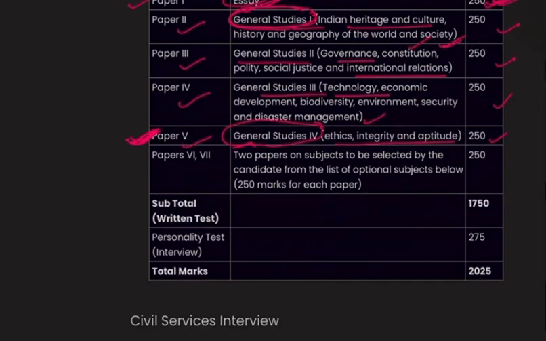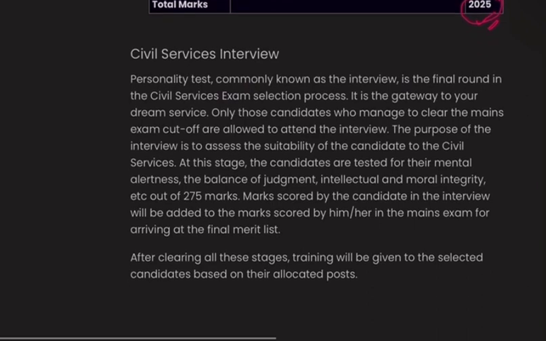After calculating the total marks, the subtotal for the written test is 1750, and the PT, that is the personality test, which is called the interview, consists of 275. The total marks is 2025, okay. This is the total marks of mains. Now, the civil service interview. After qualifying mains, then comes the time of the interview, okay.